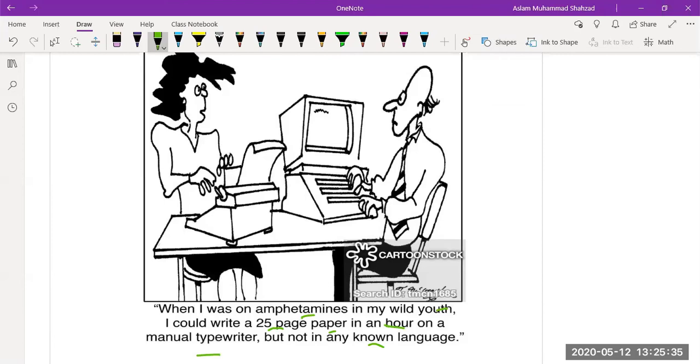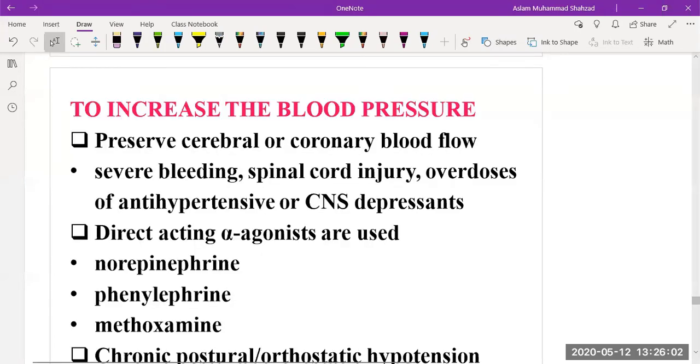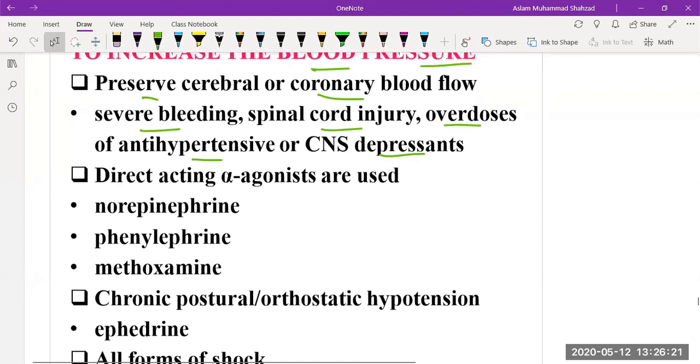So the clinical applications: they are used for increasing blood pressure, preserving cerebral or coronary blood flow, severe bleeding, spinal cord injury, and overdosage of antihypertensive or CNS depressant. And direct acting alpha agonists are used, especially norepinephrine, phenylephrine, or methoxamine.